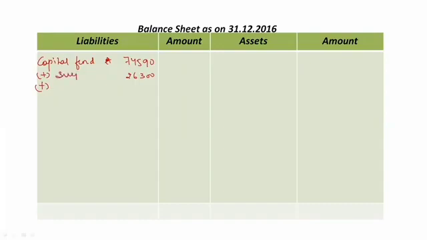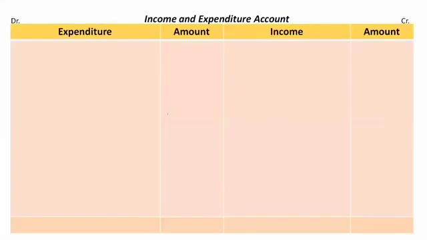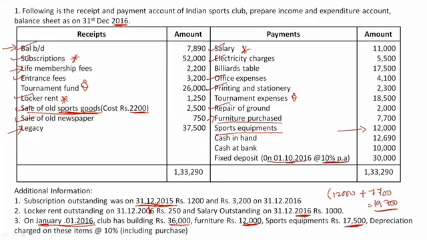This is surplus. Life membership fee is how much? Rupees 2,200, and add legacy. These all are my capital incomes. So 37,500 rupees. So total capital fund will be 1,40,590 rupees. Clear?